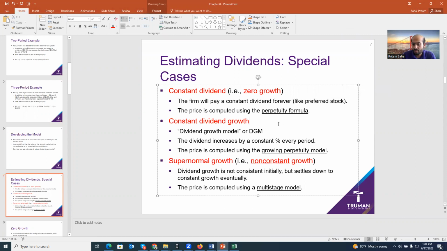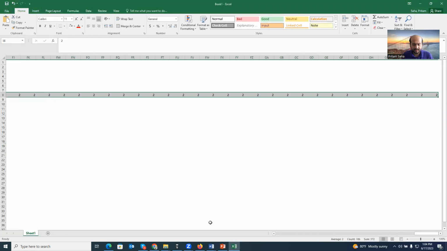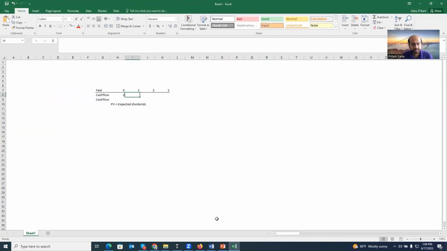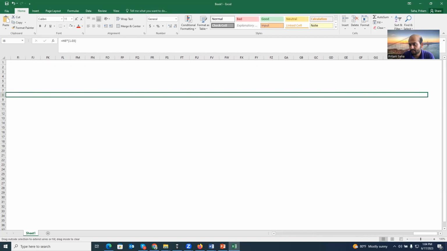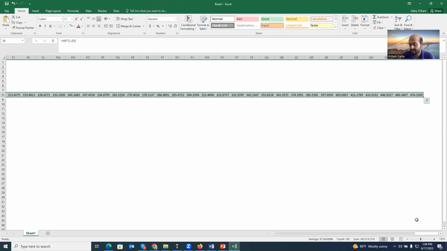Now, the constant growth model. The constant growth model is basically a model where the dividend will grow at a certain rate forever. That means today they pay $2, and if they decide to increase the dividend by 3% forever, the dividends should look like that, growing 3% forever.